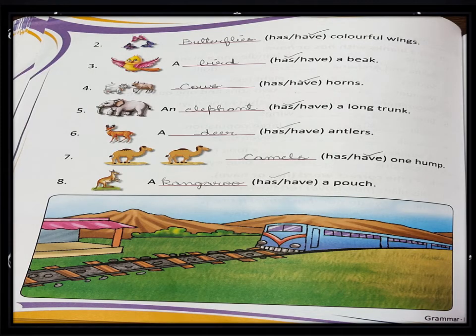Second one is: dash has or have colorful wings. You can see in the second picture butterflies are given. These are 3 in number, so it becomes a plural word. The answer will be: butterflies have colorful wings.